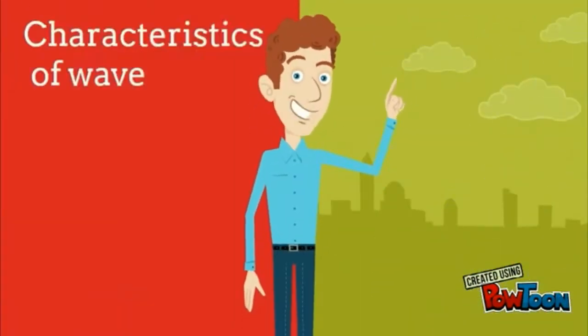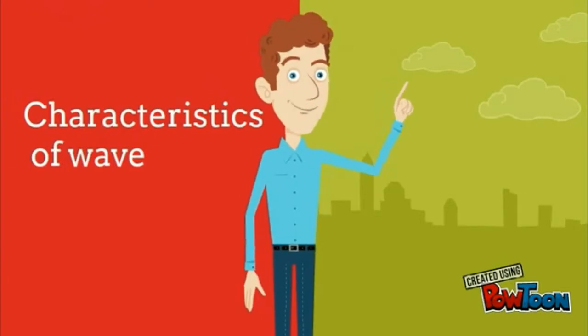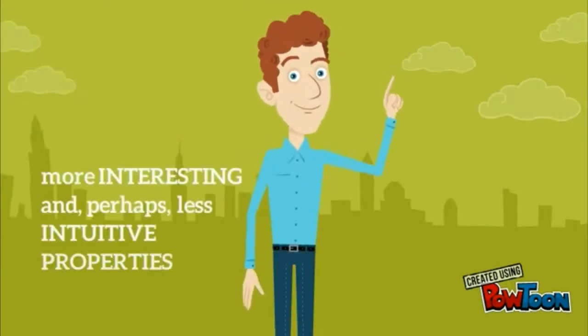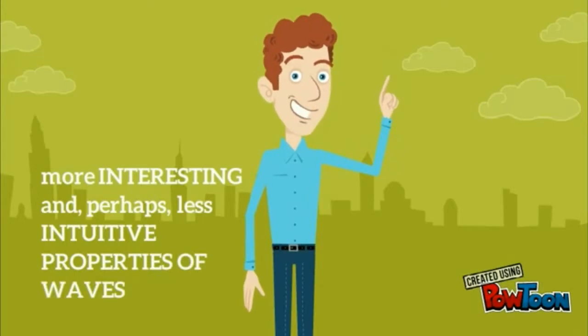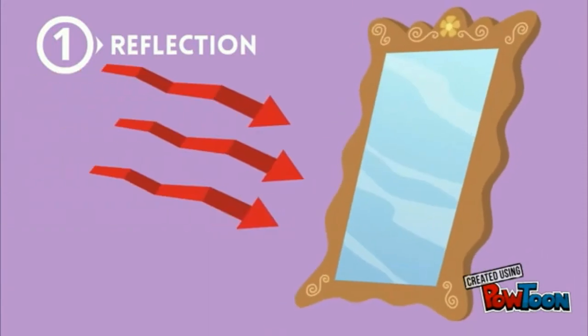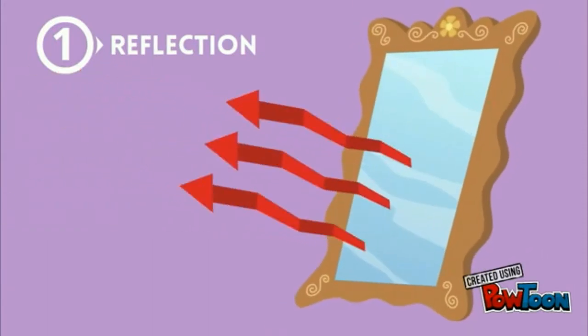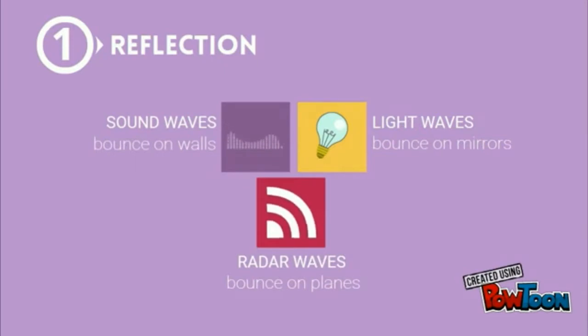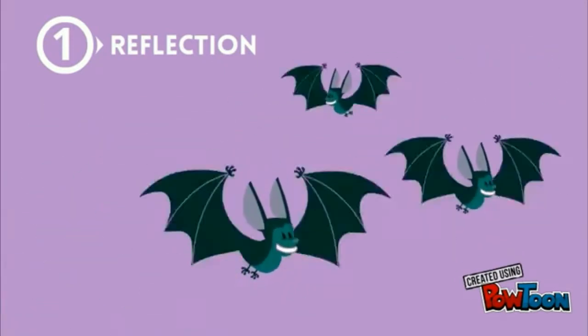We have discussed some of the simple characteristics of waves that we need to know. Now, we can proceed to some more interesting and perhaps less intuitive properties of waves. The first property of waves is reflection. When waves strike a barrier, they are reflected. This means that waves bounce off things. Sound waves bounce off walls, light waves bounce off mirrors, radar waves bounce off planes, and it can explain how bats can see at night and avoid things.